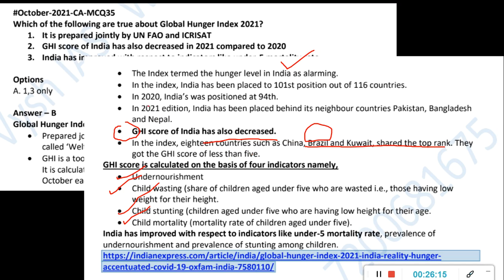In the 2021 edition, India has been placed behind its neighbors: Pakistan, Bangladesh, and Nepal. This kind of thing UPSC sometimes asks to trouble you. This is all the 2021 edition, so each year these facts will change.